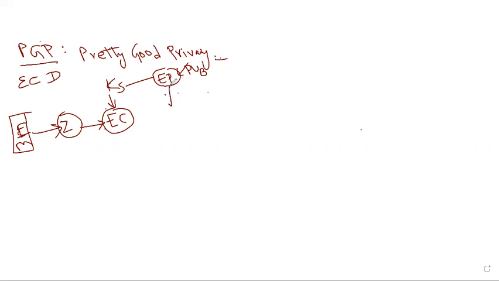That encrypted key and this encrypted message are both transmitted to the receiver, right? So this is the finalized message, and it is transmitted to the receiver.